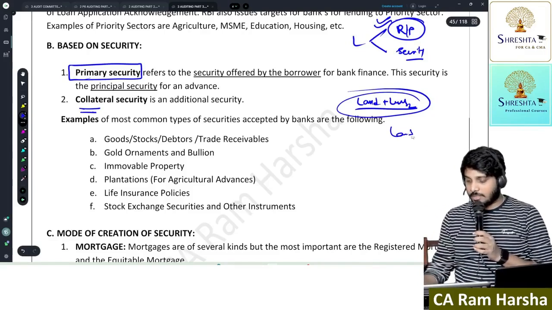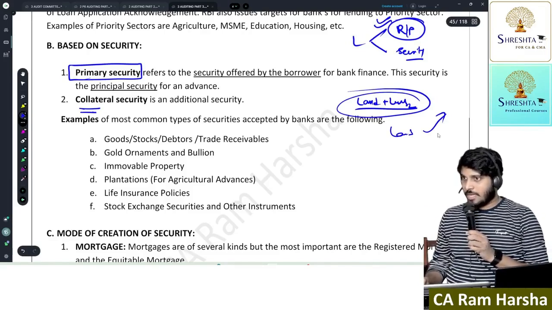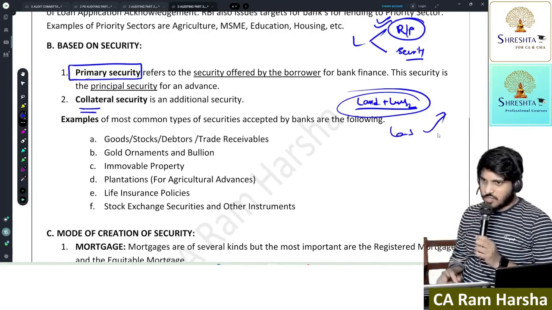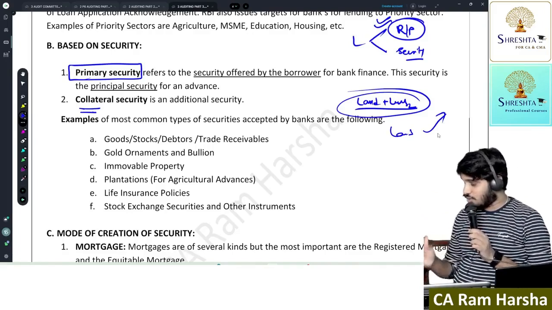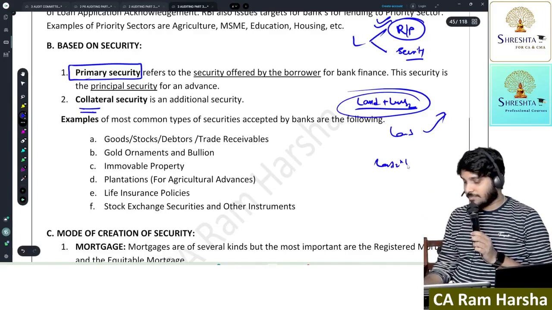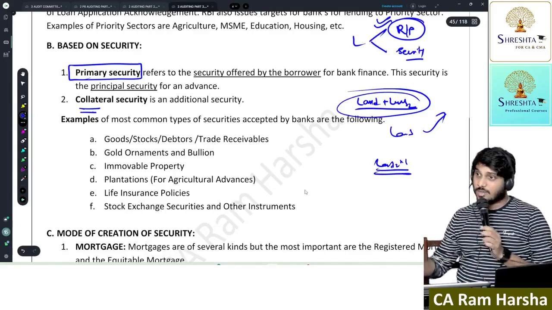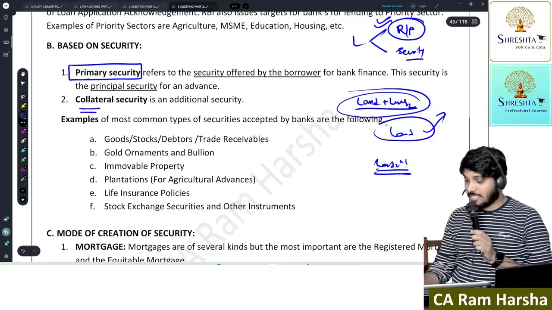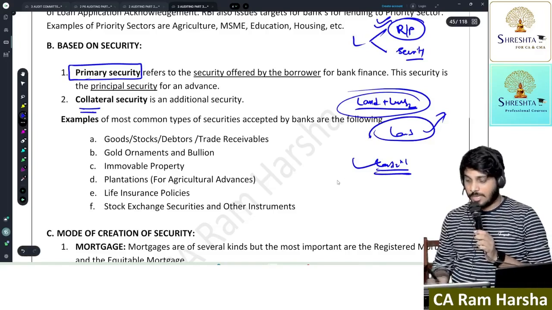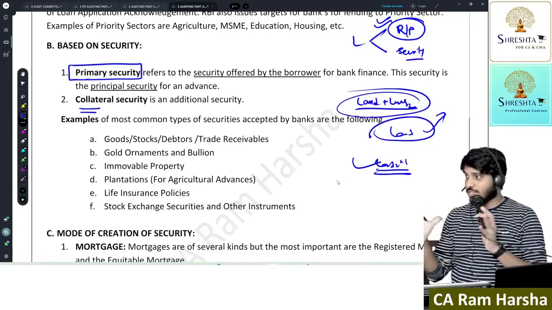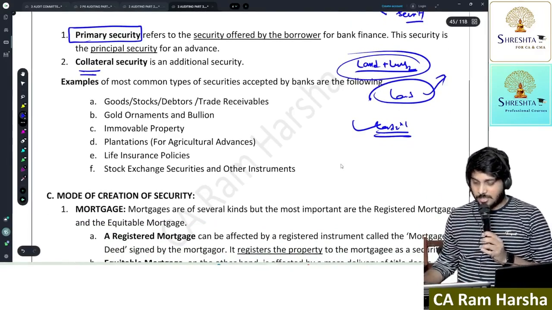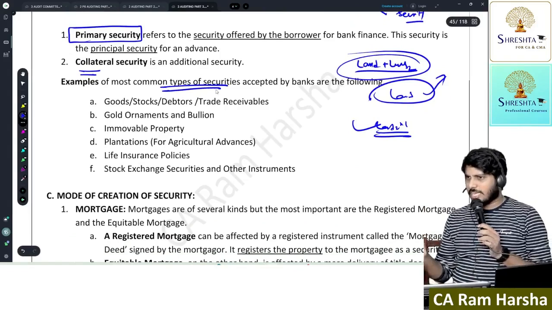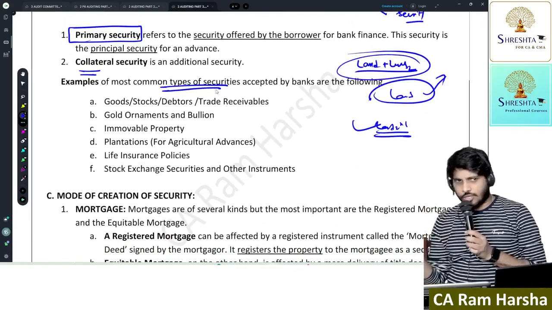Suppose I offered a land, this is primary security. If this land's value was low at the time when I default, then take my other land as the second one. This is collateral security. So only if this land does not suffice, then go for this. Whereas primary means what? Both the lands are primary security. Able to understand?